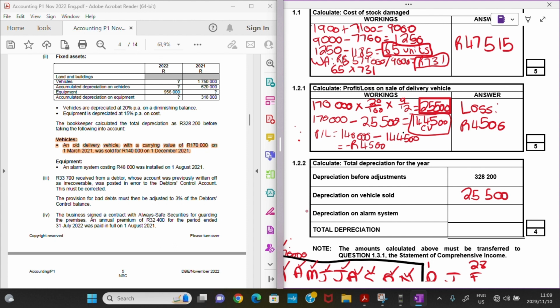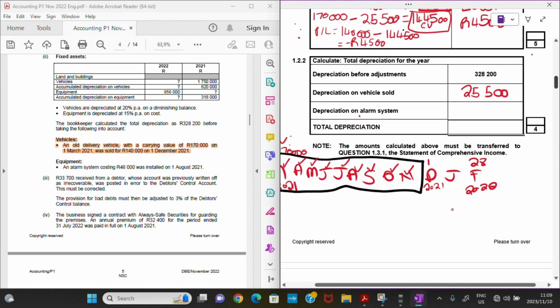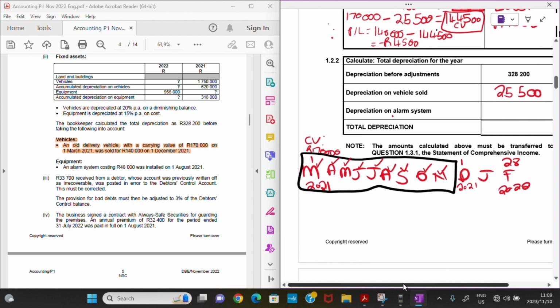But then let's look at now the depreciation on the alarm system. So we have to actually go to the information. So alarm system falls under our equipment in this case, and they're saying an alarm system costing 48,000 rands was installed on 1 August 2021. So let's see the following. As soon as we are told the year, we know that our depreciation and counting our months will come into place, right?